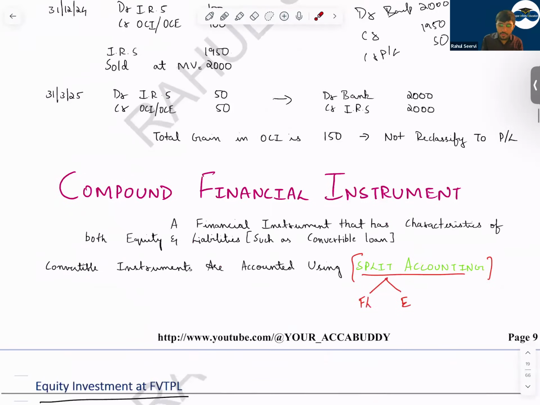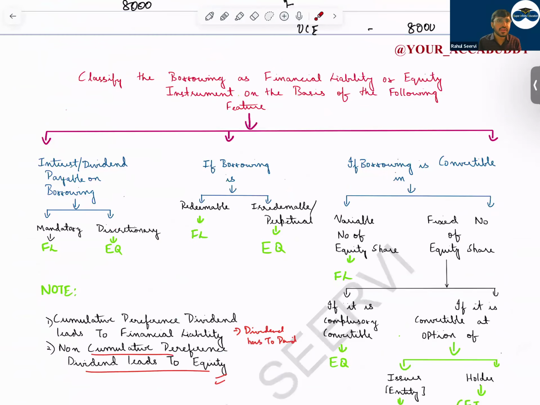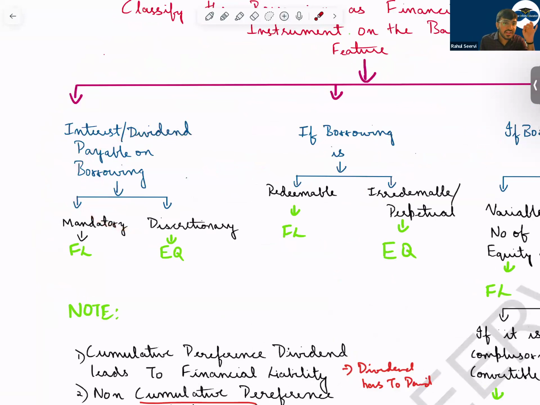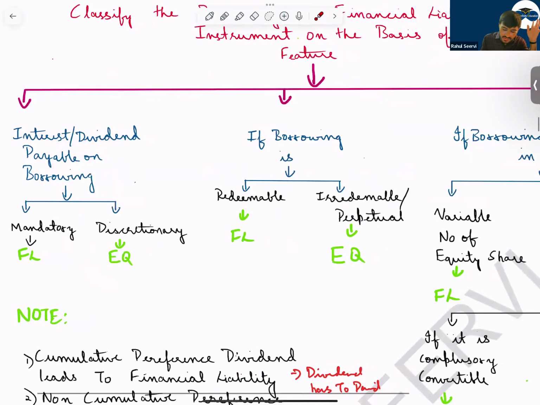Now coming to compound financial instrument. Compound financial instrument means what? The company is giving the right to the holder whether he can take cash or he can take shares. So now understand some important terms. If interest is payable and it is mandatory, it is a characteristic of financial liability. If it is at the discretion of the company, then it is equity, because whenever the company wants, they will pay. If not, no need. If borrowing is redeemable, if it is compulsory to redeem, then financial liability. If it is irredeemable or perpetual, equity.